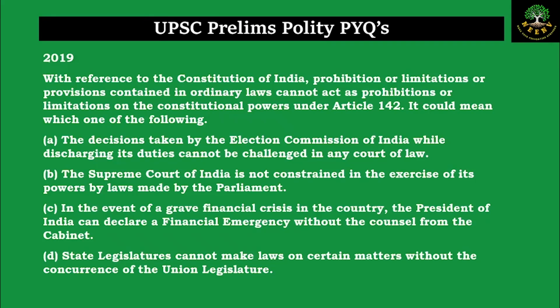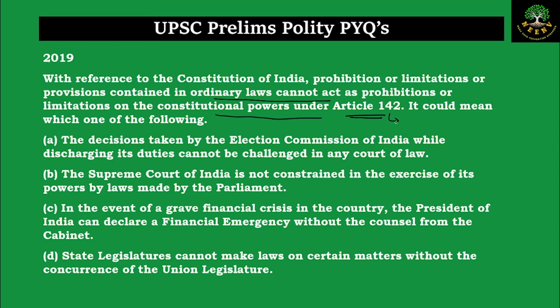Let us discuss the next question now. This is from the year 2019. With reference to the Constitution of India, prohibition or limitations or the provisions contained in the ordinary laws cannot act as prohibitions or limitations on the constitutional powers which are there in Article 142. It could mean which of the following.